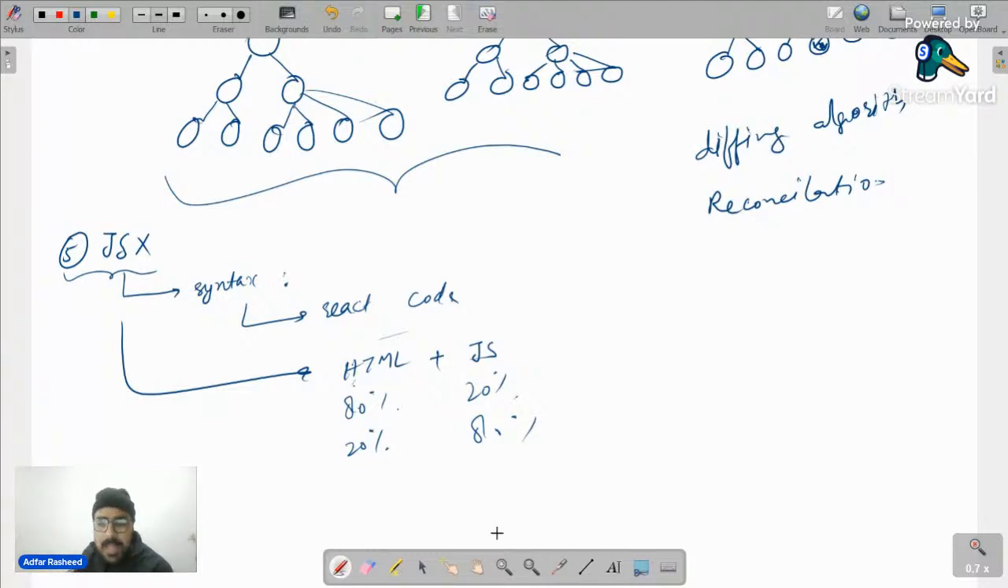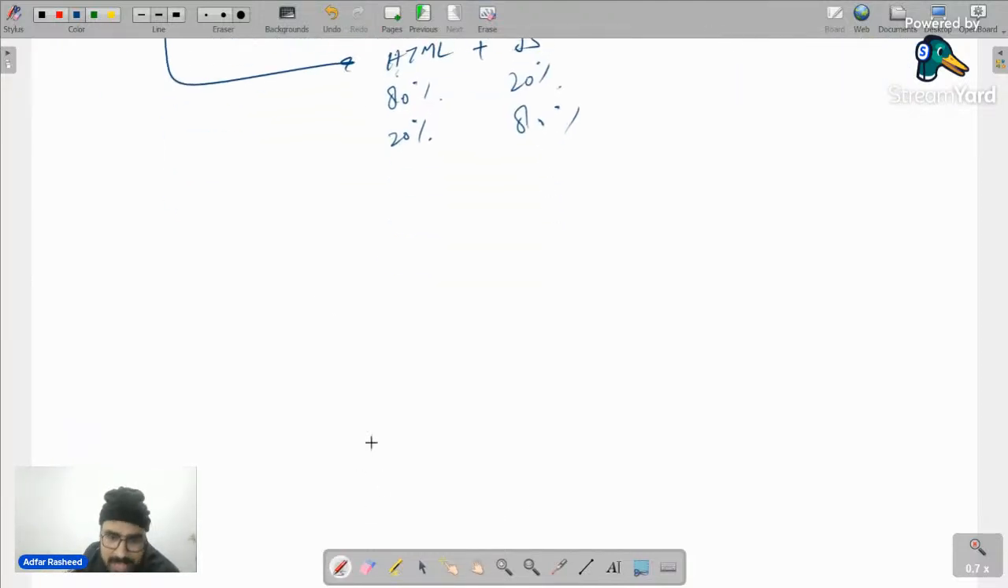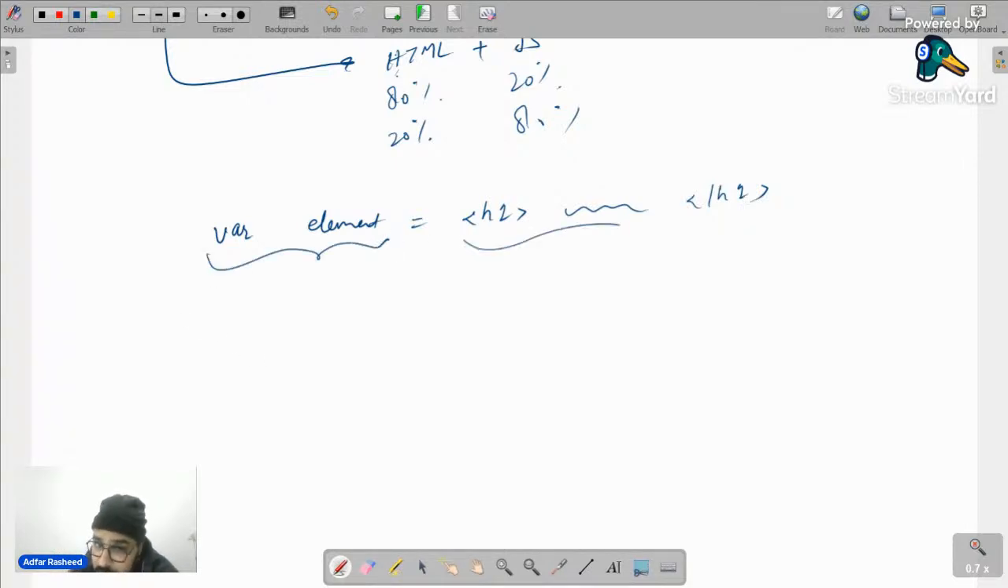For example, until now, guys, have you ever done something like this, where my element is equal to an h1 tag like this? No, we have never done that. But now with the help of JSX, it's allowed. So JSX says now it is a variable in which you can store your element. It's properly allowed.